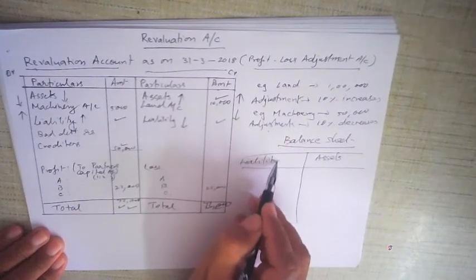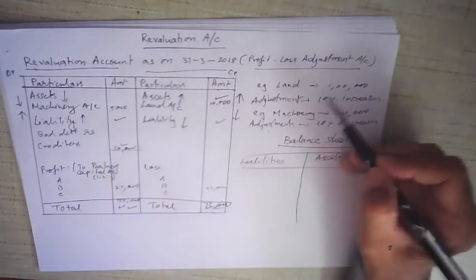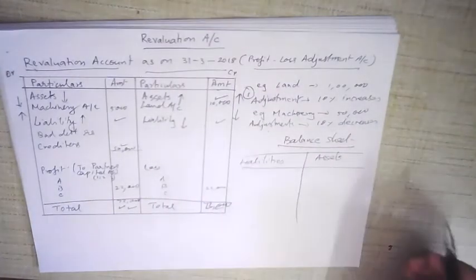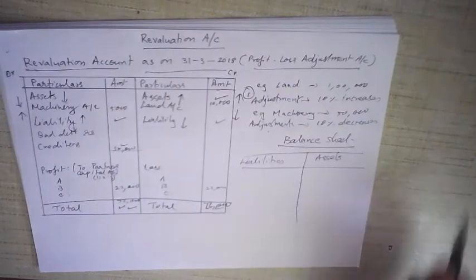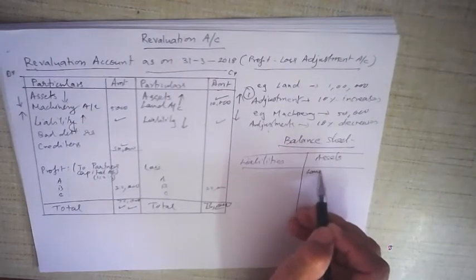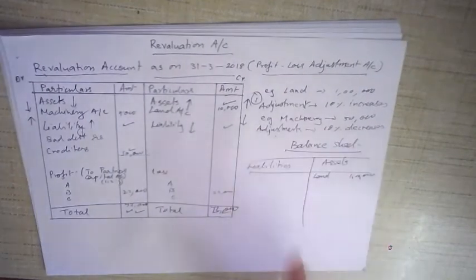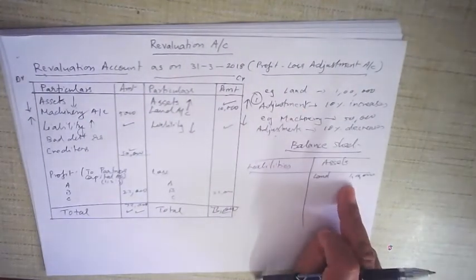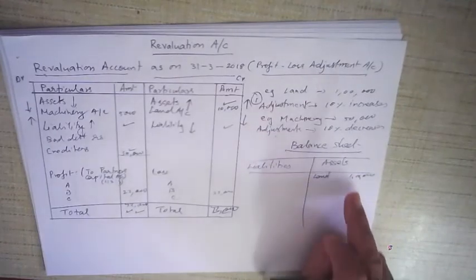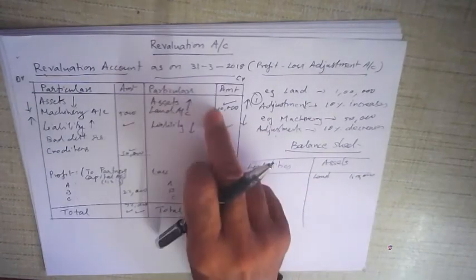Now you compare these assets and liabilities. For example, the first adjustment said that the value of land has increased by 10%, and land was given as 1 lakh rupees in the old balance sheet. So we compared the adjustment with the value of land in the old balance sheet. The value of land was 10,000 more, so we wrote it out here.